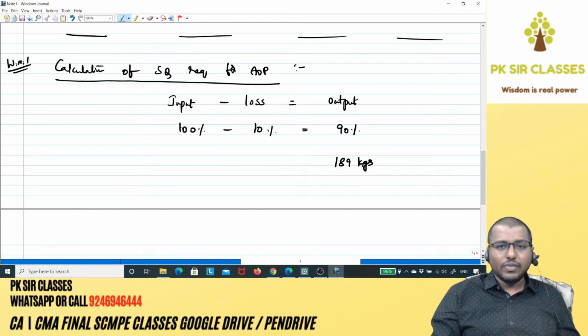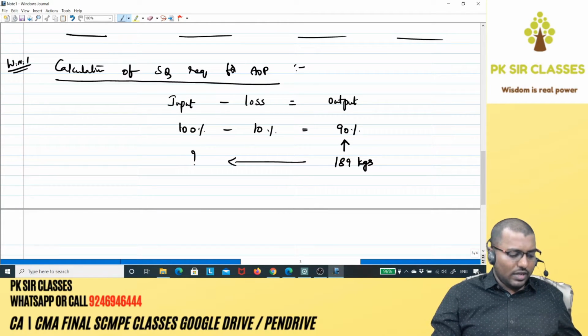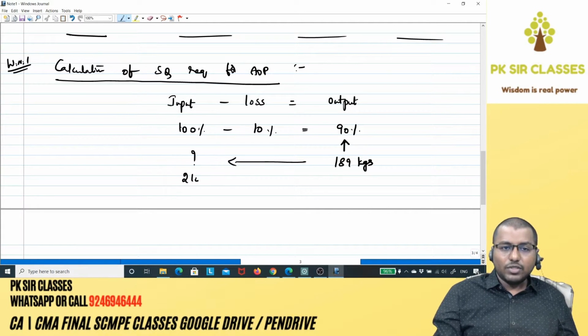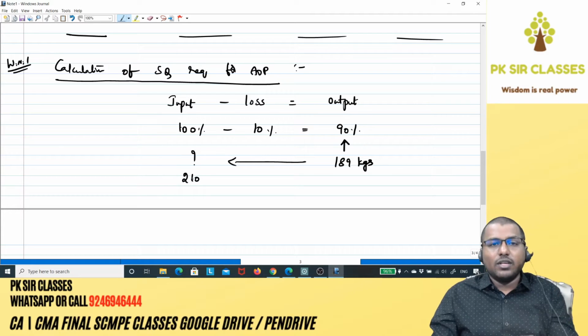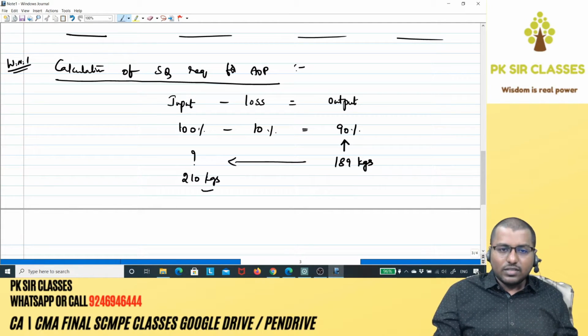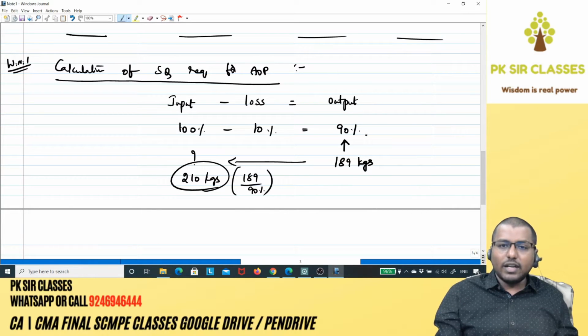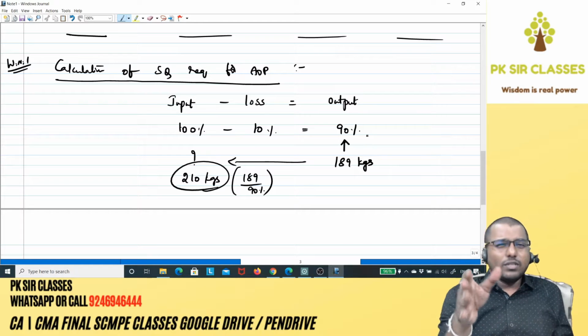Are you able to understand? So if output is 189 kgs, which is considered equivalent to 90%, then what should be the 100% input? Very simple, 189 divided by 90%. You will get your 100% input. What is the input that should have been? So it is standard input. Which is 210 kgs, which is nothing but 189 divided by 90%, because 189 represents 90%. So it's a simple thought process.